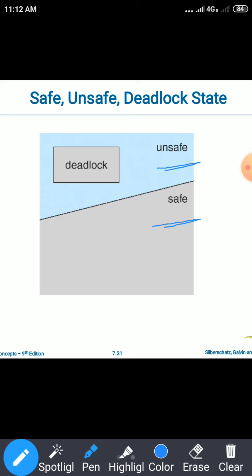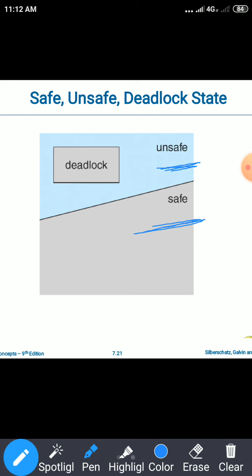When the system is in the safe state, the deadlock will never occur. And when the system is in the unsafe state, then there may be a chance for the deadlock. If the deadlock has already occurred, then we say that the system is in the unsafe state. So understood? When the deadlock has occurred, we say that the system is in the unsafe state. But when the system is in the unsafe state, there may be a chance that the deadlock will occur.